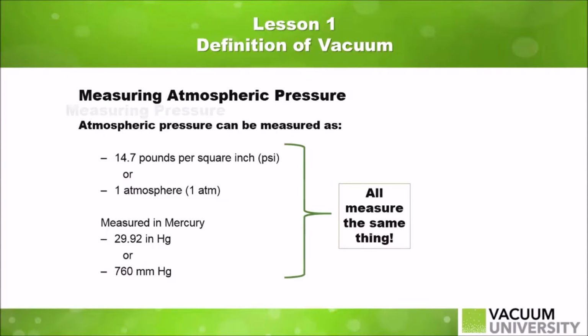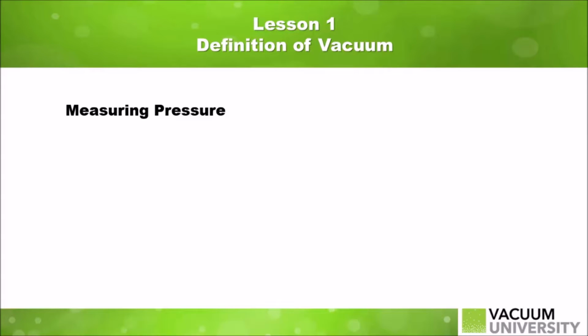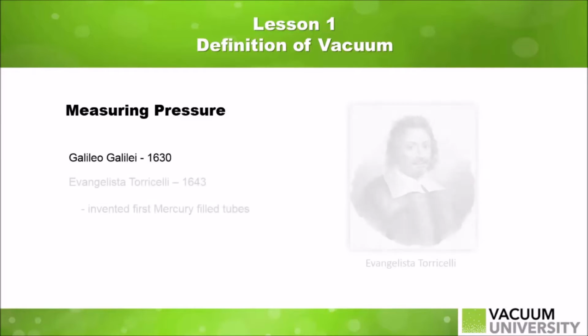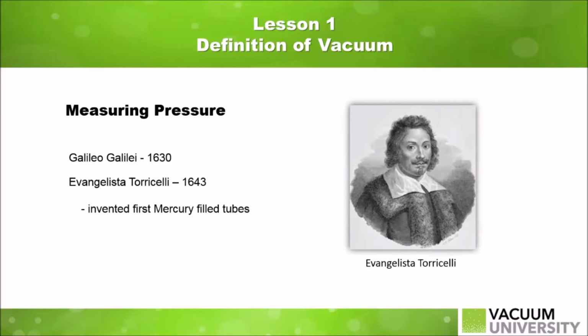The understanding of vacuum and early devices for measuring vacuum has been around for over 400 years. Early in the 17th century, around 1630, Galileo Galilei had reported the creation of a partial vacuum formed by withdrawing a piston from a cylinder. But it was a man by the name of Torricelli who invented the first mercury-filled tubes called manometers in 1643. Hence, Torricelli's name, shortened to Tor, was used as the first measurement of pressure exerted by the weight of a column of mercury. The weight in the column of mercury 1 millimeter tall became defined as 1 torr. This is essential for understanding how to measure vacuum and is still a term used today.